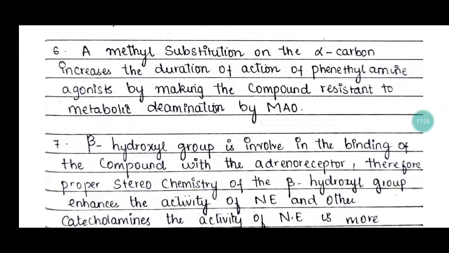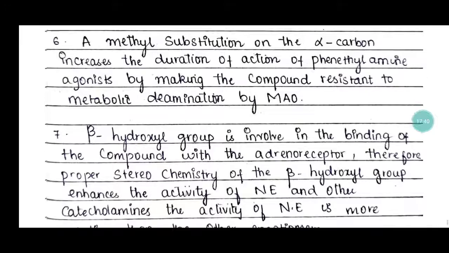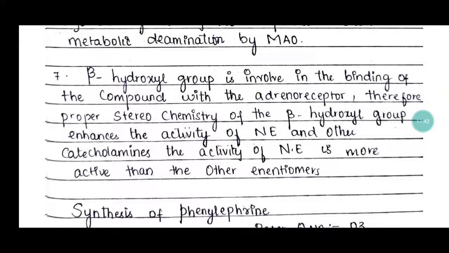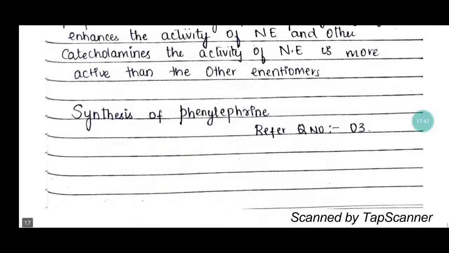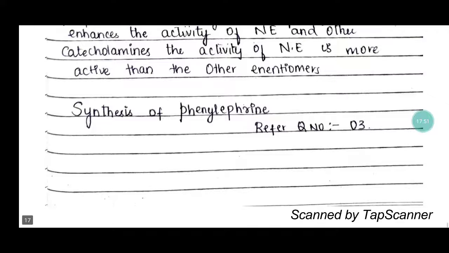The beta hydroxyl group is involved in the binding of the compound with the adrenoreceptor. Therefore, the proper stereochemistry of the beta hydroxyl group enhances the activity of norepinephrine and the other catecholamines. The activity of the natural norepinephrine enantiomer is greater than that of the other enantiomers. For the synthesis of phenylephrine, you have to refer to question number 3.